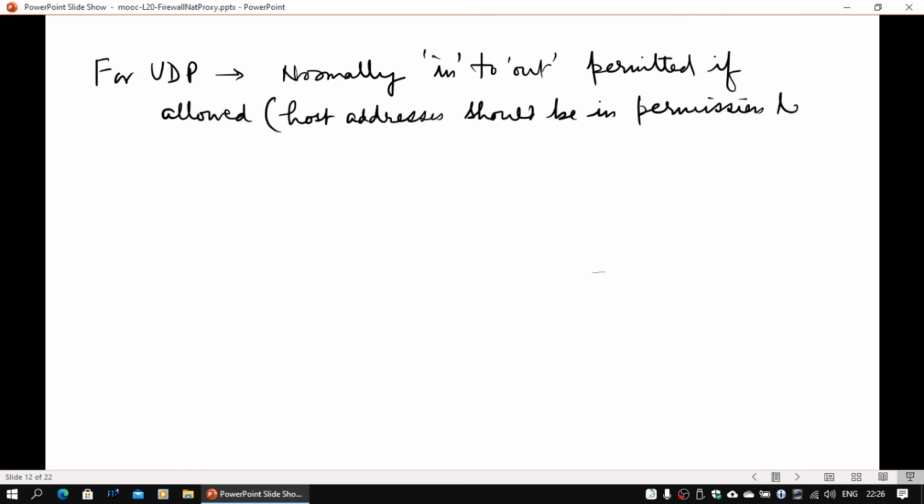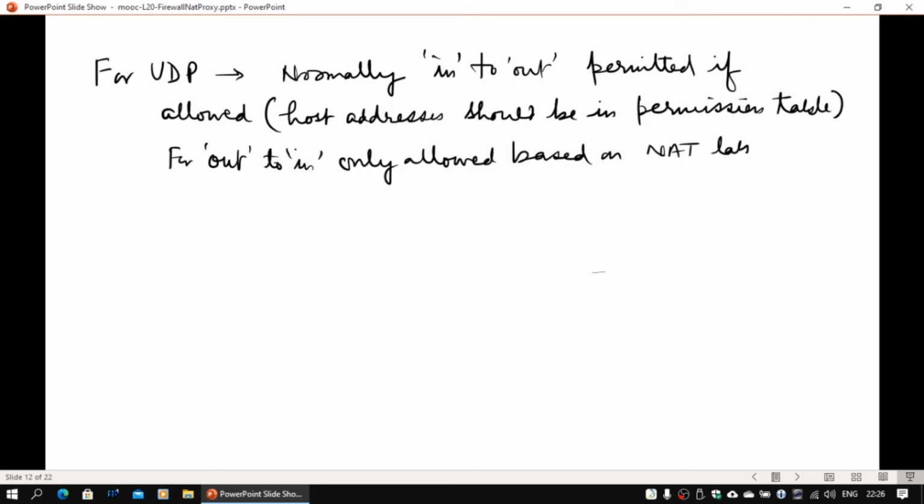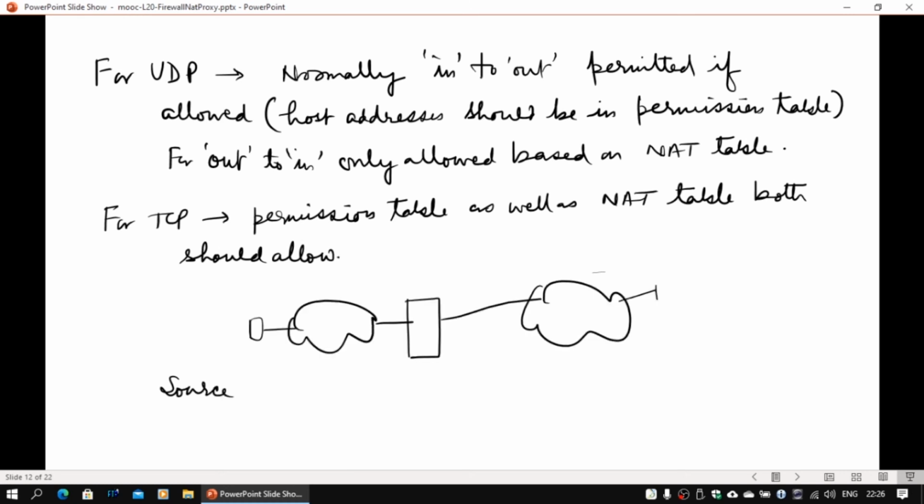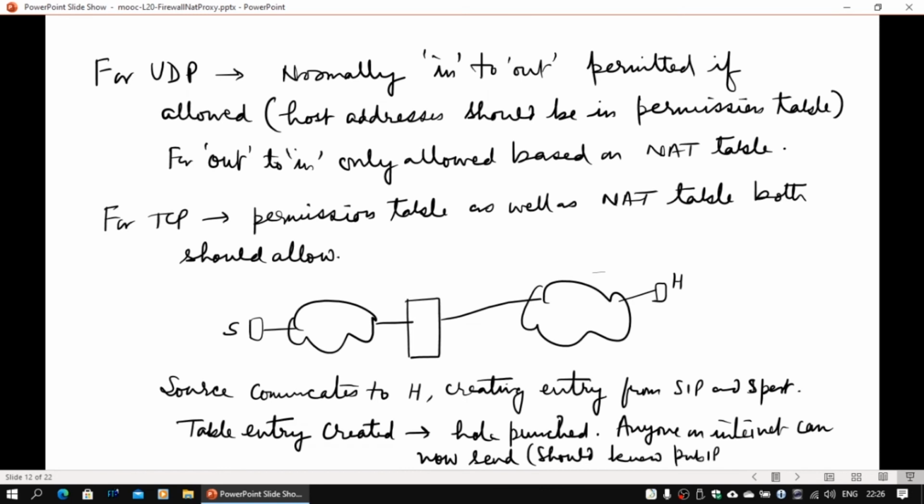For UDP, normally in to out will be permitted, because when out to in comes, of course, it does not know to whom to pass it on unless there is an entry in the table. Out to in will only be permitted if the NATing table entry is there, otherwise it will not be. For TCP, the permission table as well as the NAT table both should allow things to happen, then only it will be possible to set up the communication.